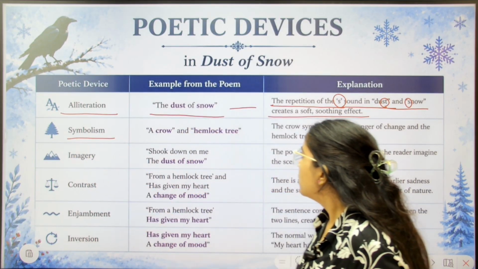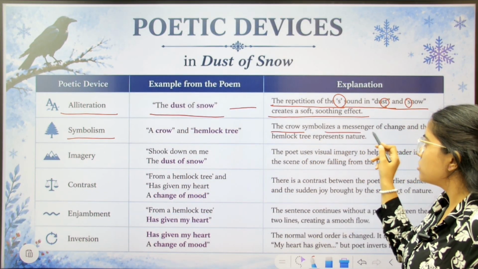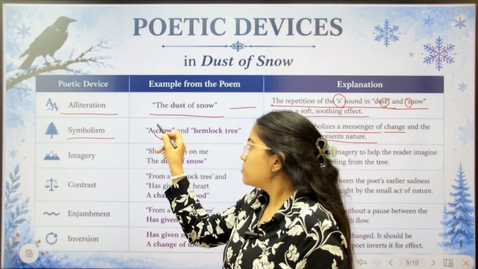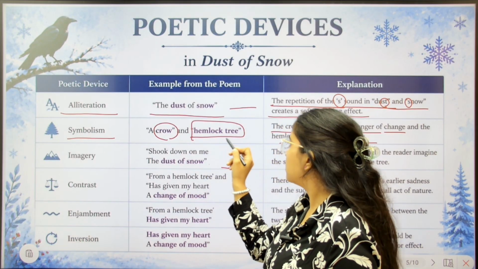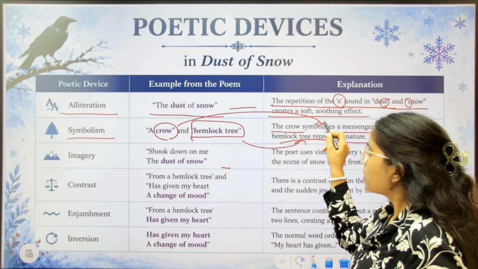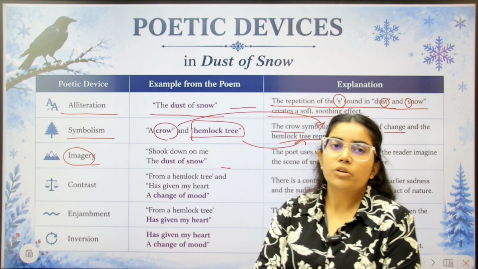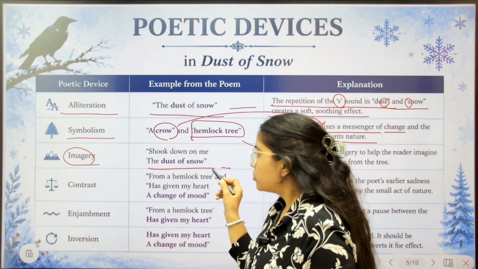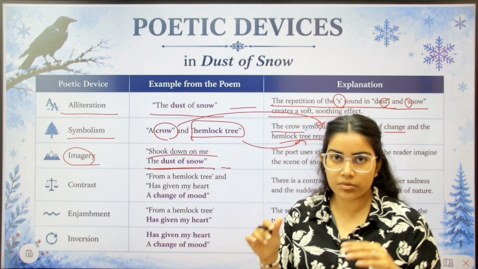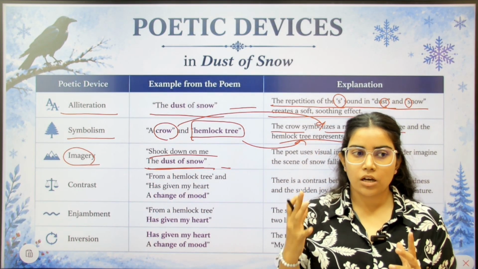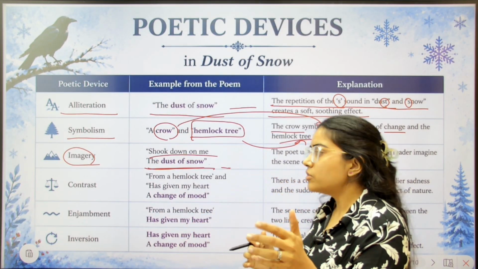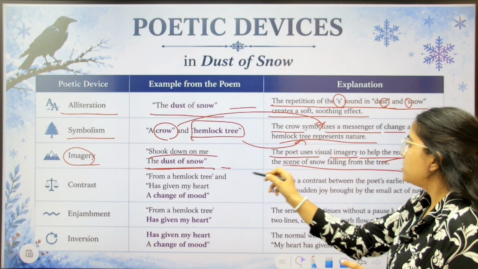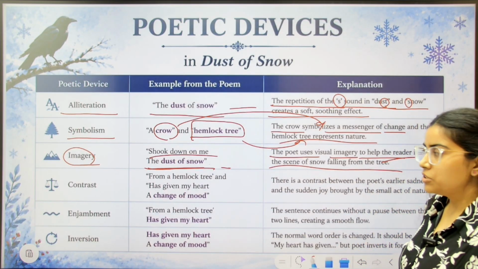Next is symbolism. The crow is a messenger of change and the hemlock tree represents nature. Okay. Next is imagery. Now what is imagery? Imagination. Now the poet is imagining that the dust of snow shook down on me. He is imagining that the crow has shook down on him the dust of snow, the flakes of snow. The poet uses visual imagery to help the readers imagine the scene of snow falling from the tree.